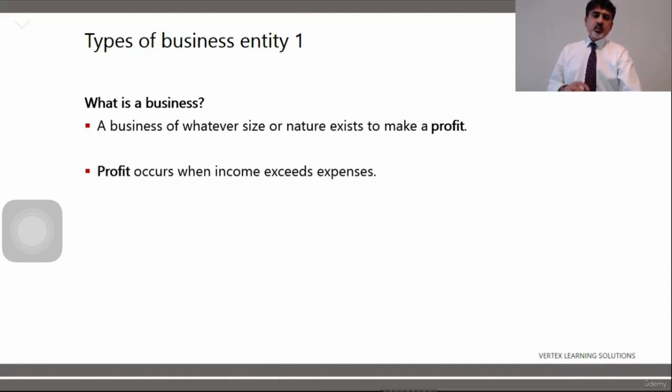And profit occurs when income exceeds expenses. Yes, income minus expenses. If income is more, there will be profit. But if expenses are more, there would be a loss.